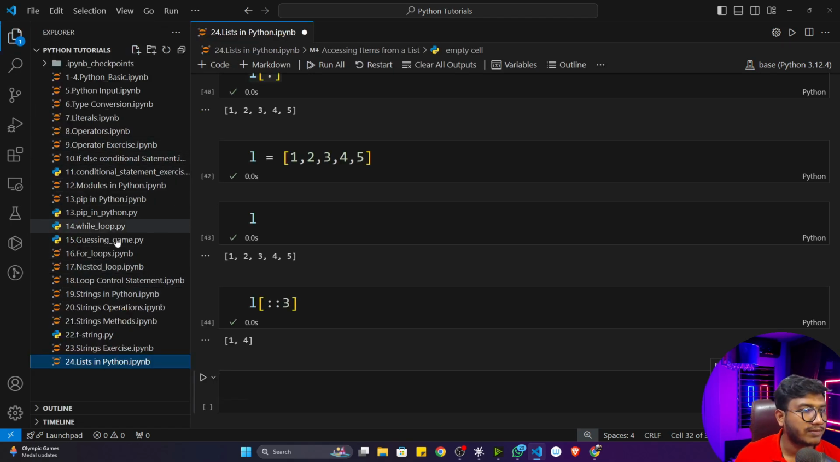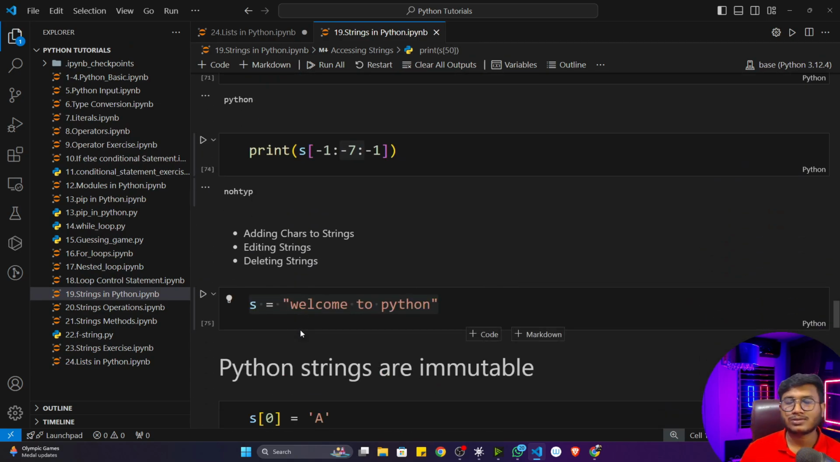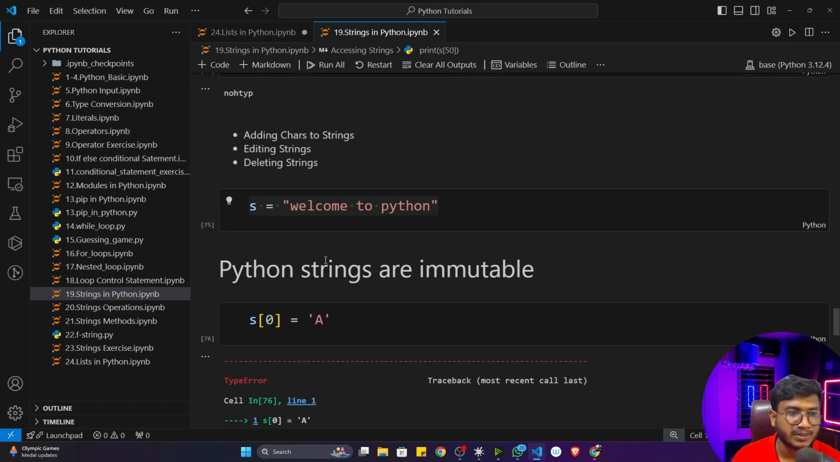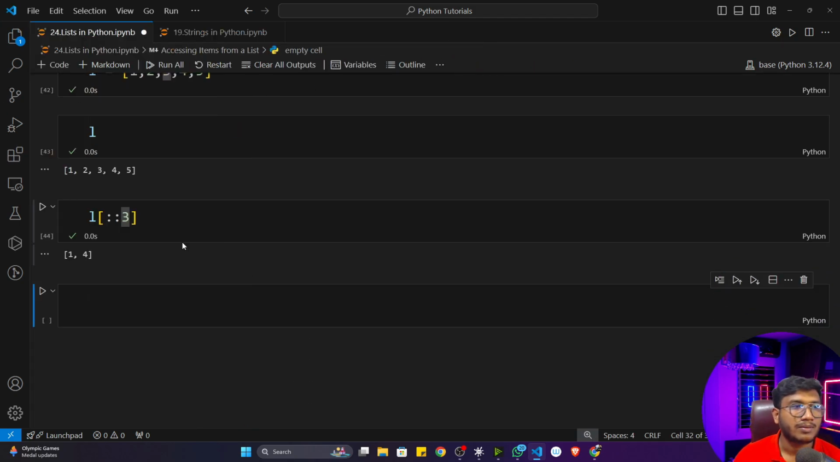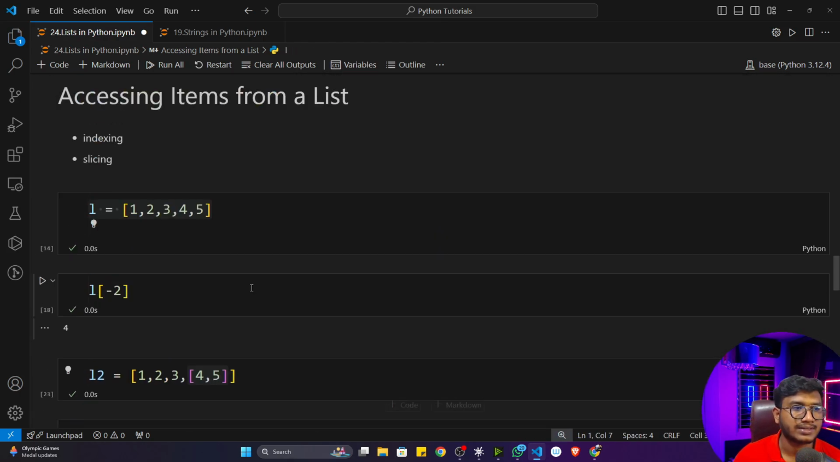Whatever you have learned about slicing in strings in Python, the same slicing you can apply here. So I'm not going to discuss this particular part because I already discussed it in that video. If you haven't watched that video, just try to check it. This thing would be more clear, because at the end, everything is the same. I don't need to repeat anything. So this is how we can perform slicing operation inside a list.